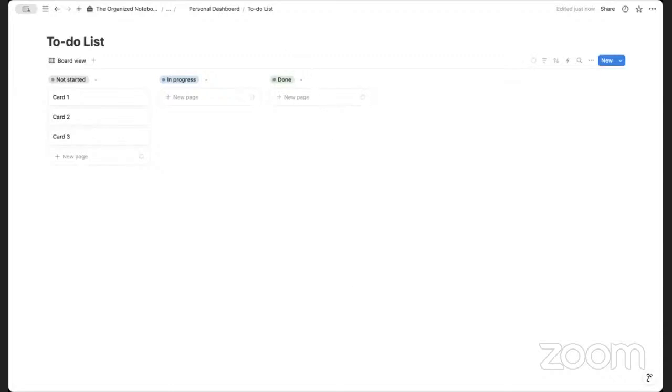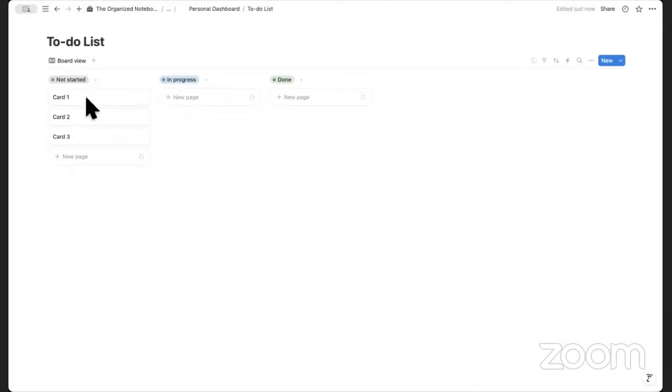Okay, great. So now that we're back, we're going to continue with the to-do list. So basically with the to-do list, you have multiple choices on how you can structure it. But for the purpose of this example for personal dashboard, we're going to go ahead and do something that is very simple and also compatible with Notion Home if you want to use that.